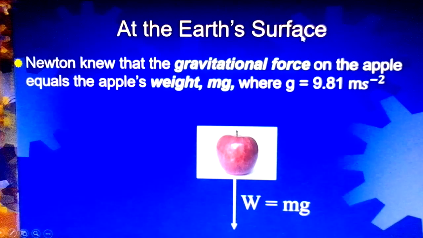At Earth's surface, we have discussed in Chapter 2, section 2.8, the concept of weight. Newton knew that the gravitational force on the apple equals the apple's weight, mg, where g equals 9.81 meters per second squared. An apple that falls down is due to gravity pull, so its weight W equals mg, always directed downwards.